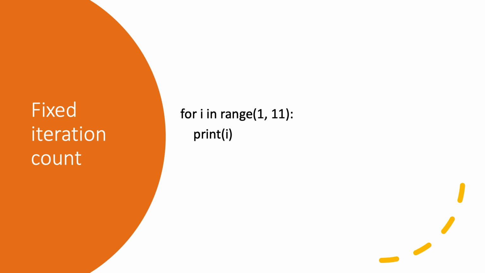Now this loop here uses the range function to create a sequence of numbers from 1 to 10. And for each number in the sequence, the loop's body, which contains the print(i) statement, is executed. The print(i) statement outputs the current number to the console to demonstrate how the loop iterates through the entire range. Now this example is a straightforward demonstration of fixed iteration, where the count is predetermined by the range specified.